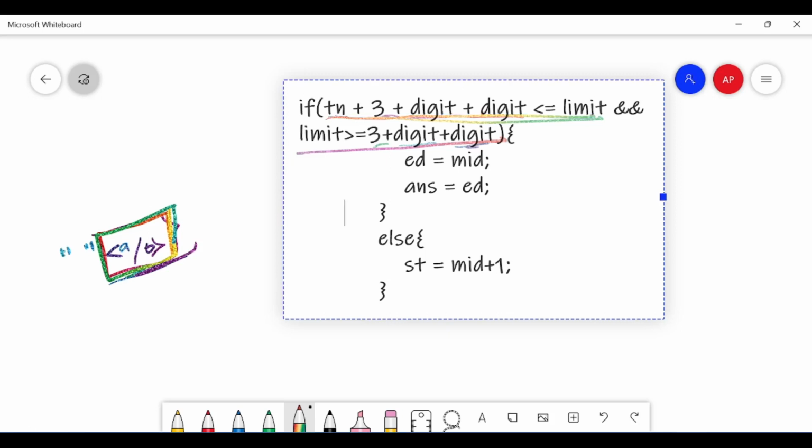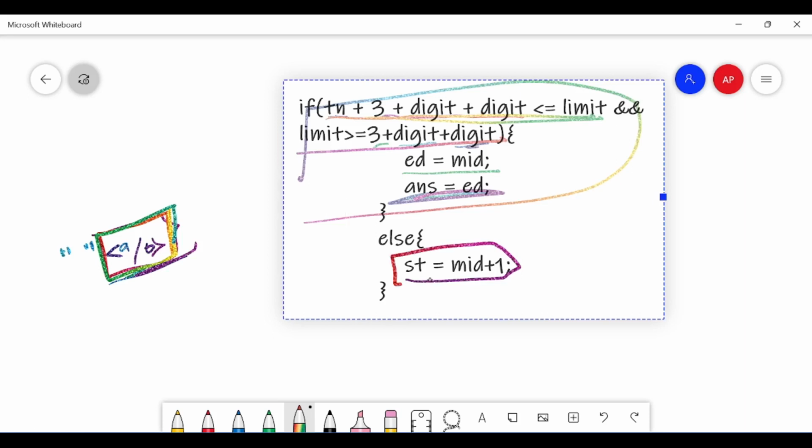If this is the case, then my ed will be mid. I am decrementing my range of value, because mid can be the answer, so I am making ed equal to mid, and answer will be ed. And if this is not the case, I have to increment my st, because with mid we cannot split the message into mid parts, so I am making st equal to mid plus 1.